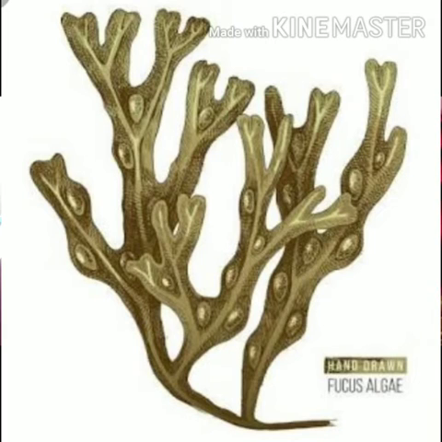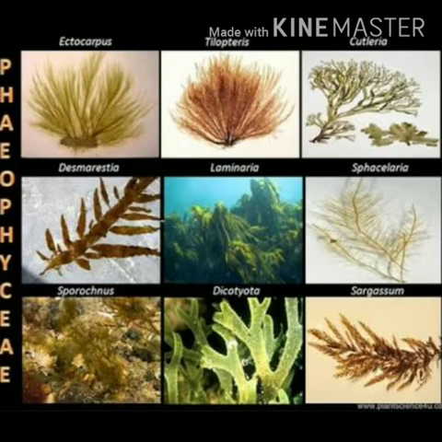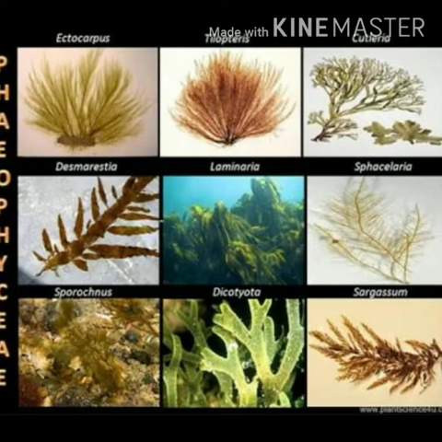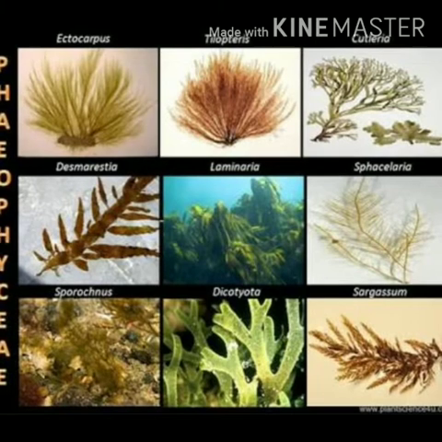The plant body is often differentiated into a holdfast, stipe and lamina. The lamina may be simple or divided, despite the size and complexity of form. The large forms often possess air vesicles. The cell wall contains cellulose, and phycocolloids such as alginic acid, fucoidin and fucin are found in brown algae.